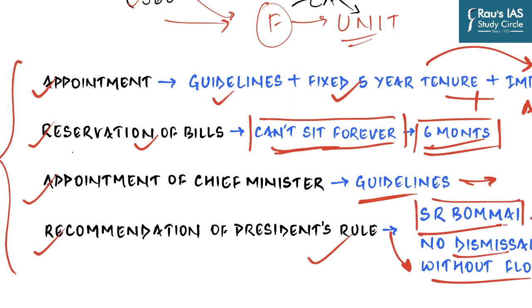After the S.R. Bommai judgment in 1994, the governors used to dismiss the council of ministers just by writing that this government does not command the majority on the floor of the legislature. Now the S.R. Bommai judgment has made it mandatory to conduct the floor test, and only if the Council of Ministers is not able to prove their majority on the floor of the legislature can they be dismissed.